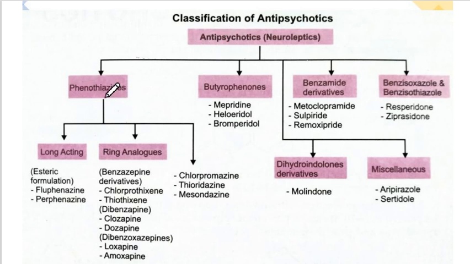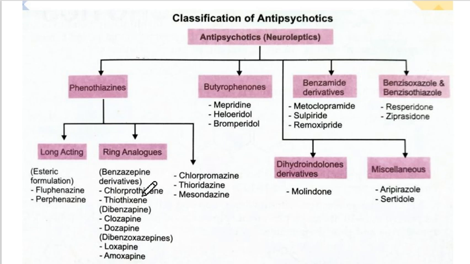Antipsychotics can be classified as phenothiazines. In phenothiazines, you have the long-acting ring analogs, or phenothiazines can also be classified as aliphatic side chain, wherein you have chlorpromazine and trifluopromazine. Then it can be classified as piperidine or piperazine. Okay, so in long-acting, you have fluphenazine and perphenazine. These are the piperazine ring classification, that is, they initiate the ester formulations. Then benzazepine derivatives, you have chlorprothixene and thiothixene.